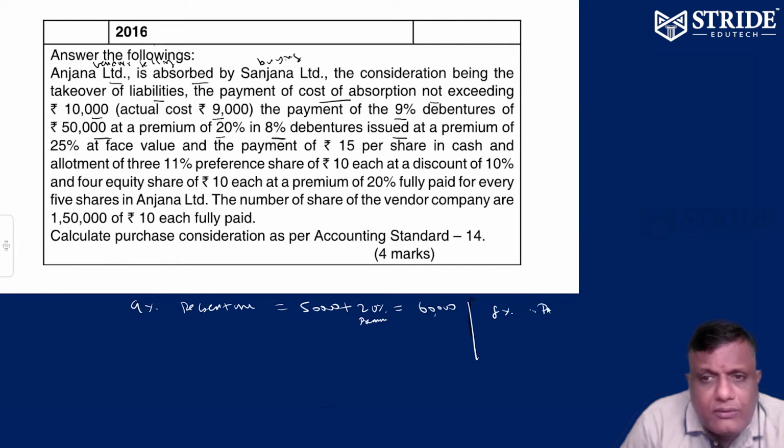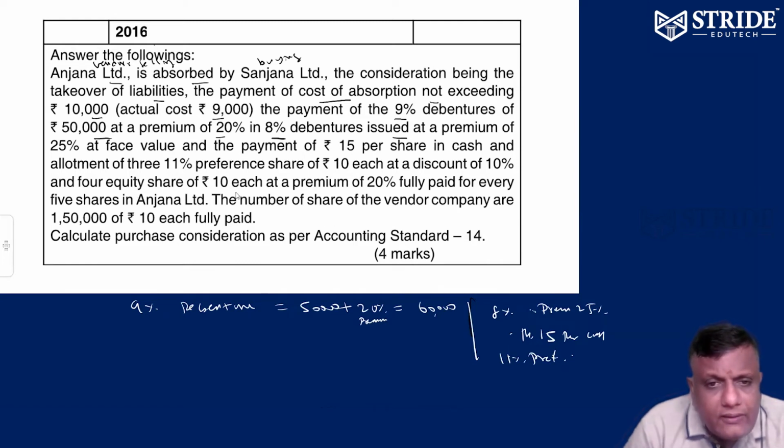The premium of 20% on face value is to be given, and rupees 15 per share in cash we have to give, and 11% preference shares at a 10% discount, and 4 equity shares of 10 each at a premium of 20% paid for every 5 shares in Anjana Limited.